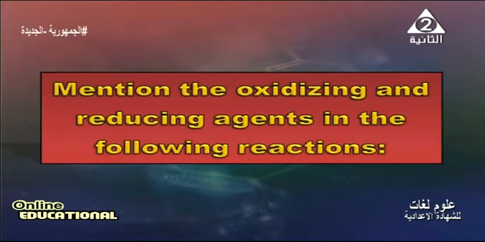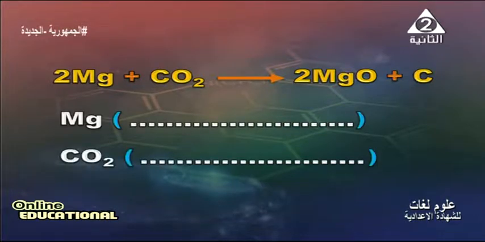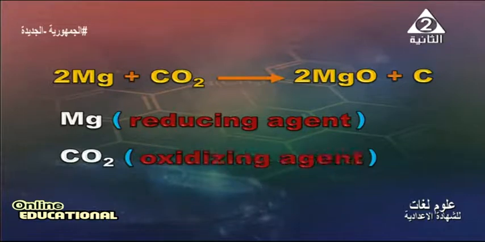Another question in our revision: mention the oxidizing and reducing agent in the following reaction. In this reaction, magnesium reacts with carbon dioxide to form magnesium oxide and carbon. Magnesium reacts as a metal, so it is a reducing agent. Carbon dioxide reacts as an oxidizing agent.